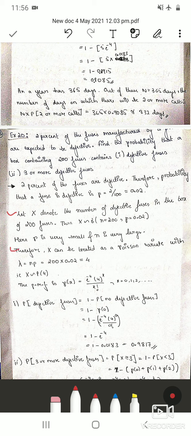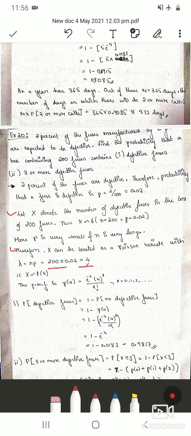Therefore, X can be treated as a Poisson variate with parameter lambda, which is equal to N into P. N is 200 and P is 0.02. Therefore, lambda is 4.